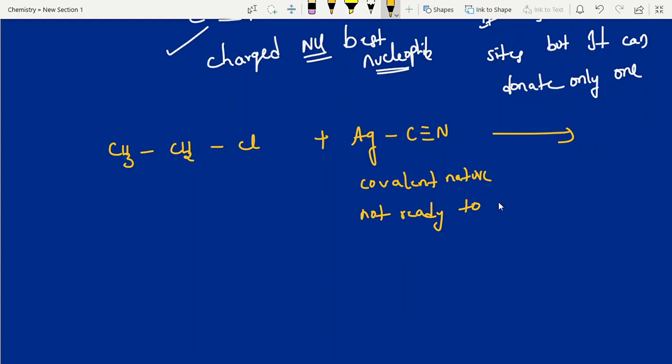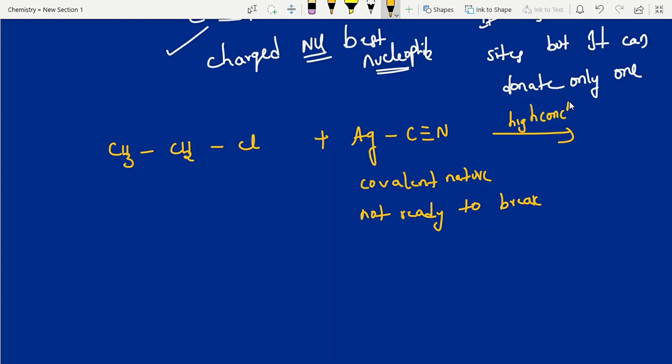In the above condition, it was already in an ionic state, so easily we can break. Here covalent bonds are strong bonds. Ionic bond also, melting point wise and lattice energy, is very strong, no doubt. But individually, bond wise, with a covalent bond, breaking old bonds and making new bonds is very difficult. So it is not ready to break.